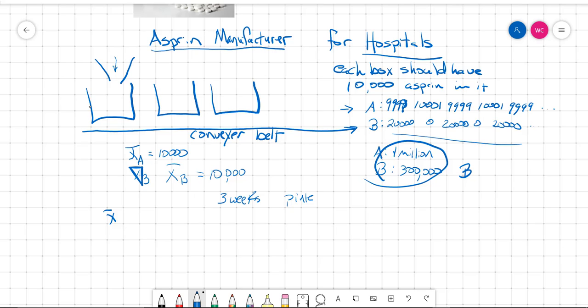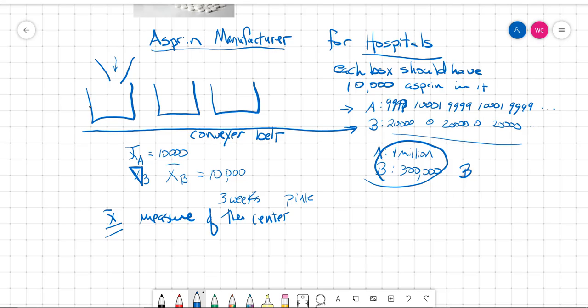So what went wrong? We only reported X bar. We only reported a measure of the center. We could have also reported the median, I guess, but that also would have basically had the same problem. Anyway, we only reported a measure of the center, and these both have the same center.